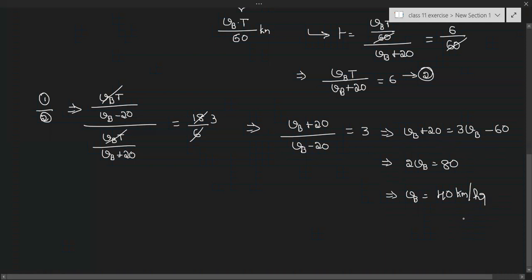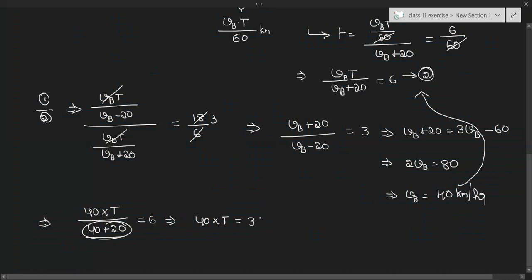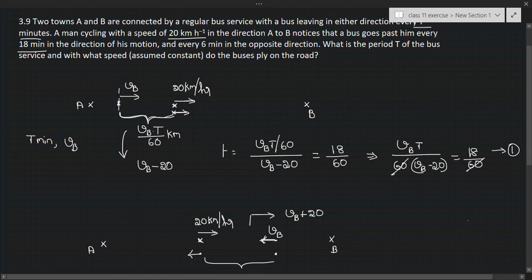Now I want to calculate the time duration between successive buses. So substitute this Vb value in equation 2. So that implies 40 into T by 40 plus 20 is equal to 6. So 40 into T is equal to 60 into 6, which is 360. So that implies T equals 9 minutes. So for every 9 minutes, one bus will start from the two towns.